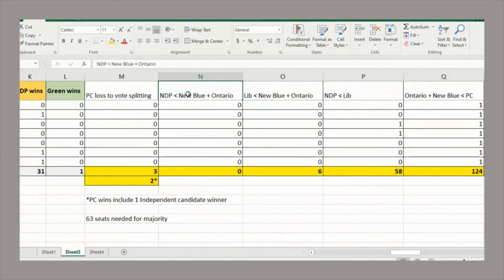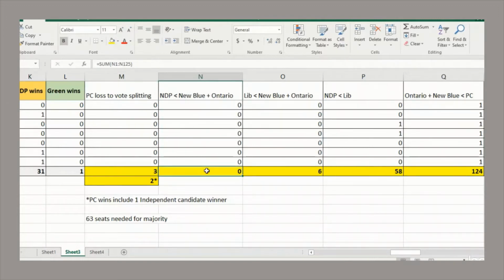Are there any electoral districts where combined the New Blue and Ontario, those are the 2 right-wing parties that are not centrist, got more votes than the NDP, which is the left-wing party, which is not centrist? And turns out 0. So in all of Ontario, there are no electoral districts where the combined not centrist right-wing vote was more than the not centrist left-wing vote.